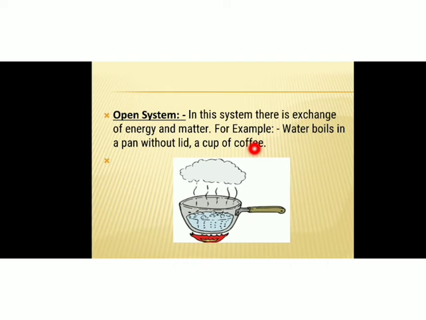Now, different types of systems. The first one is the open system. What do you mean by an open system? In an open system there is exchange of energy and matter. For example, water boiling in a pan without a lid, or a cup of coffee. All these are examples of open systems because there is exchange of energy and matter.